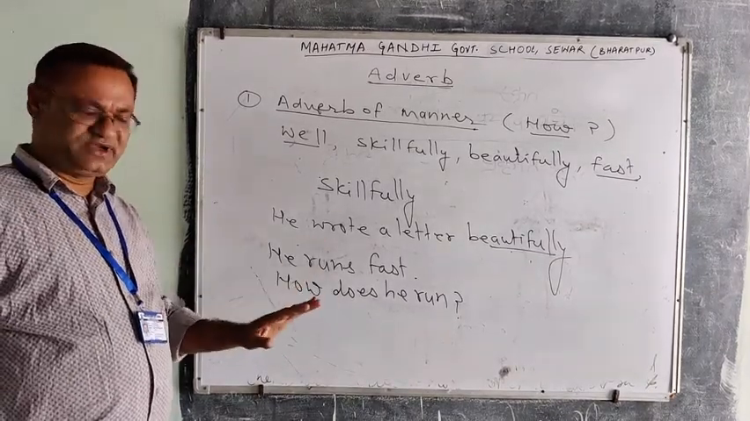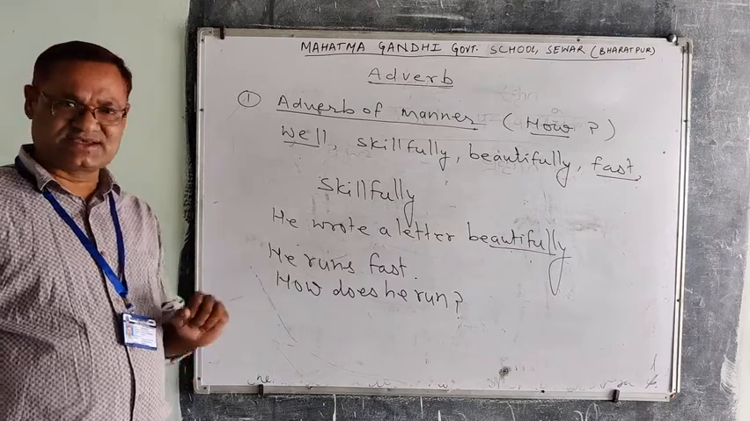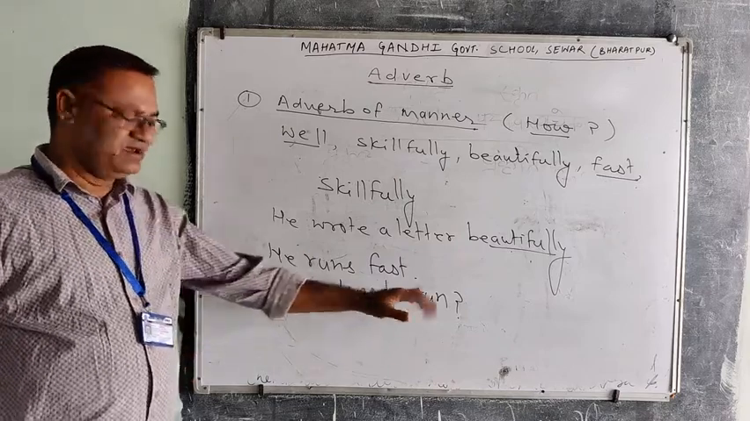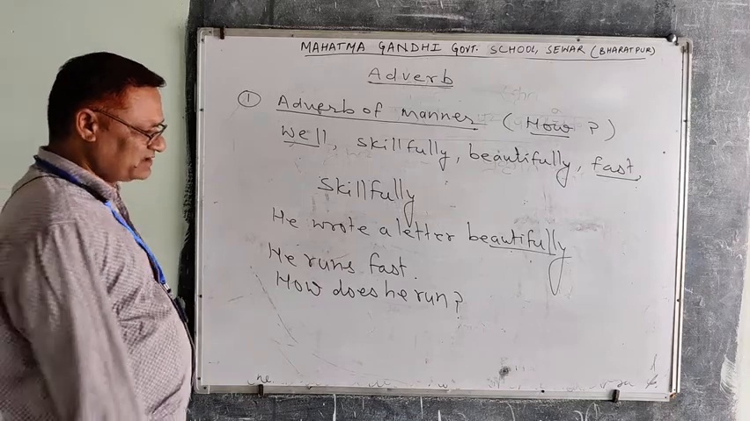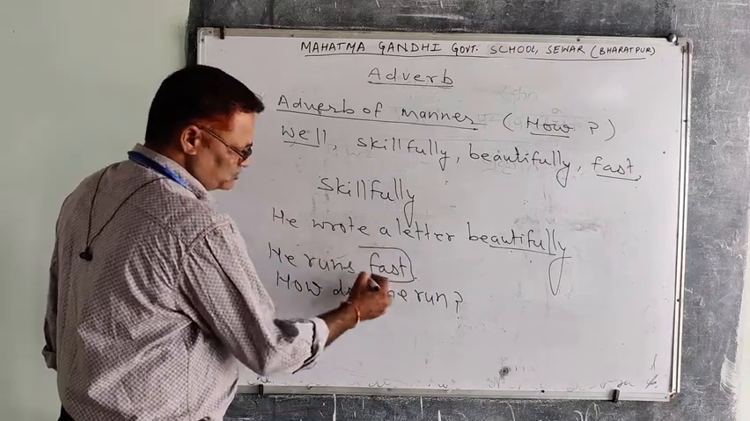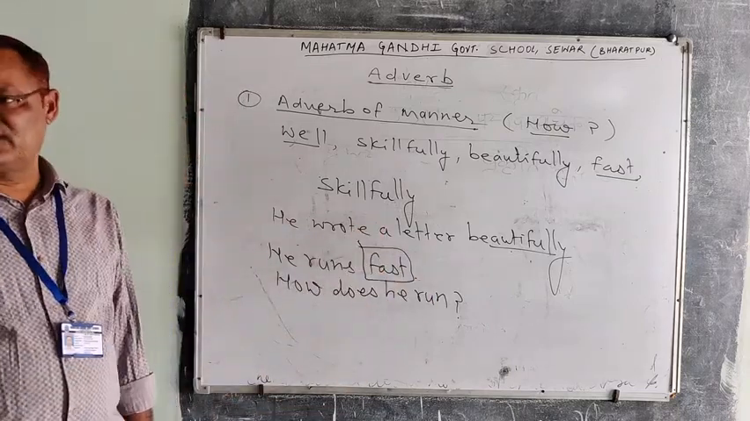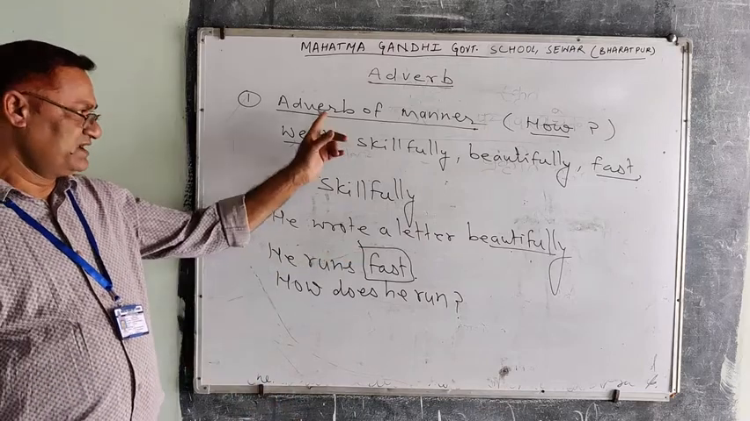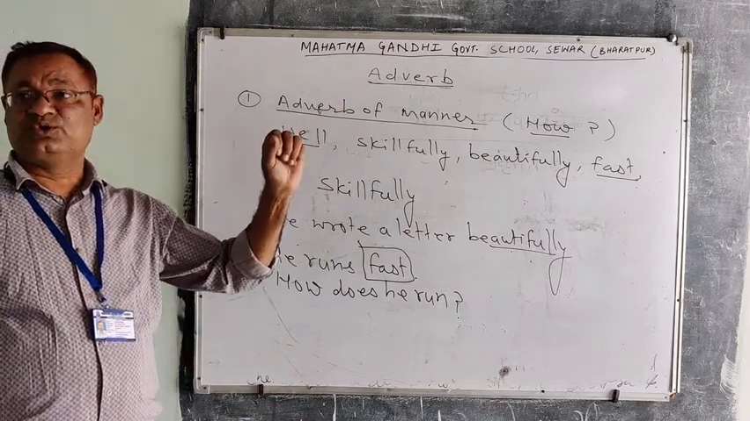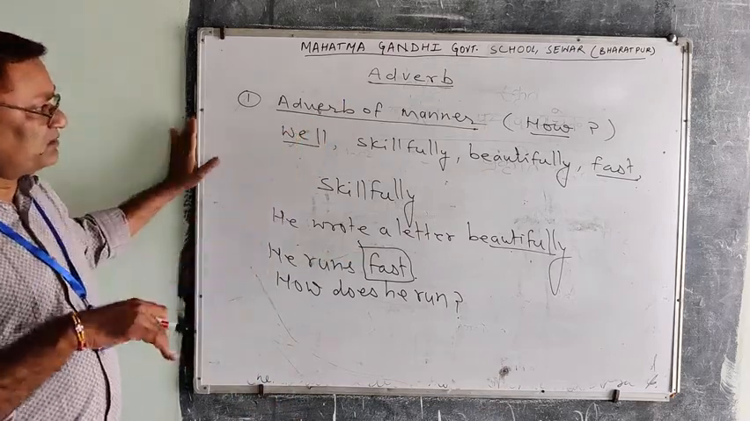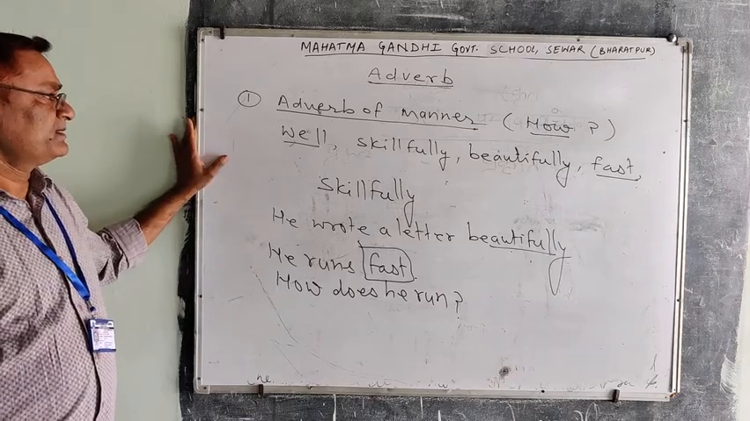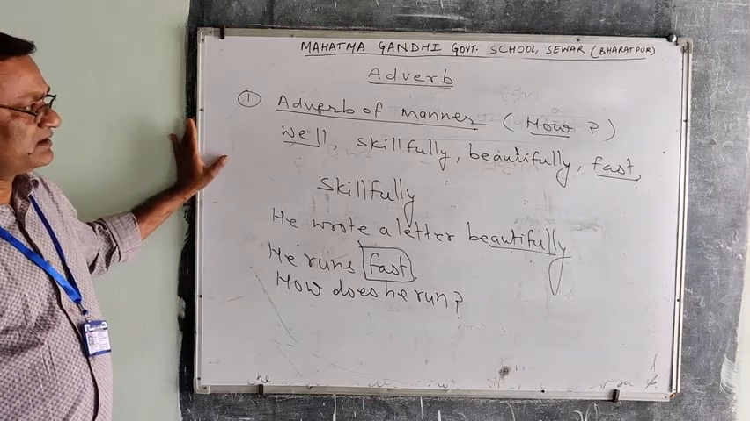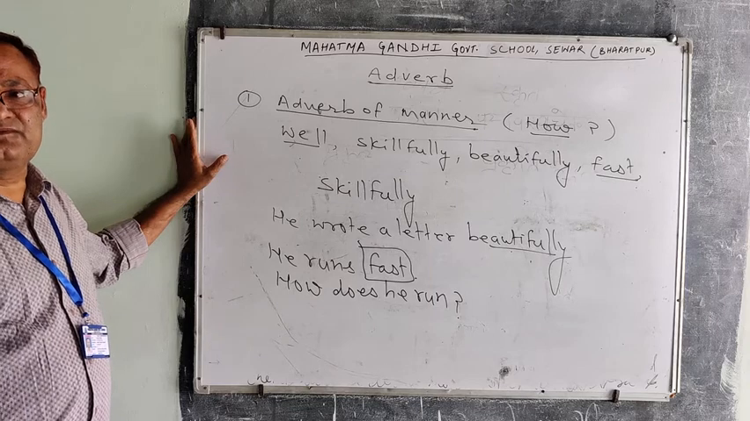In this statement, he runs fast. You can ask a question, how does he run? And then you will get the answer fast. So it is showing how he runs. So we can say adverb of manner is used to show the kind and method, and it always gives the answer of how.